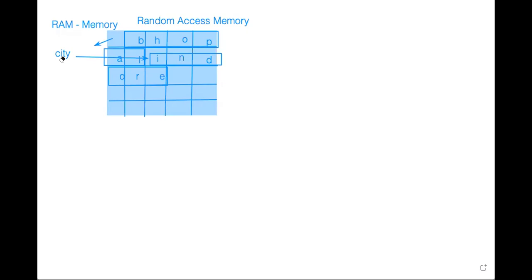So essentially city, the variable, acts, if you are familiar with the C programming language, like a pointer that points to a particular memory location. It just so happens that earlier the memory location started at B and ended at L. Now the memory location starts at I and ends at E. Okay.